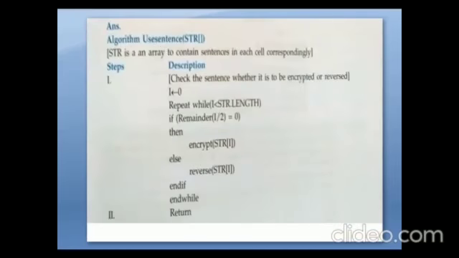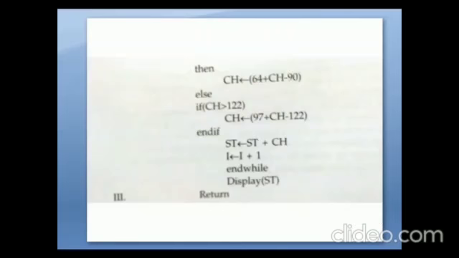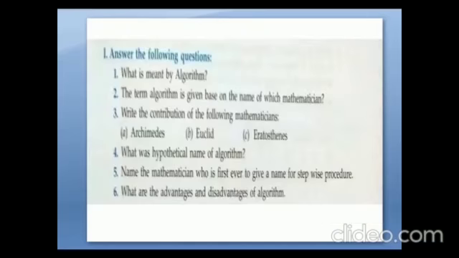So this is the algorithm for that encryption program. So this is the algorithm to reverse the string. Okay, how to reverse the string program. This is the algorithm to reverse the string.